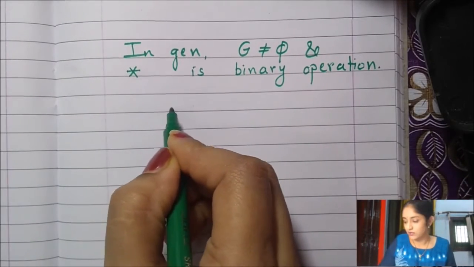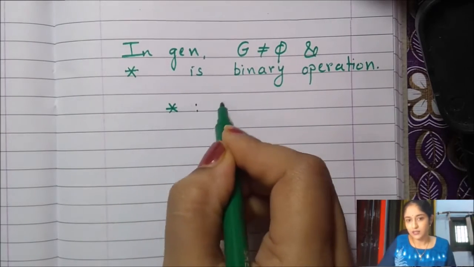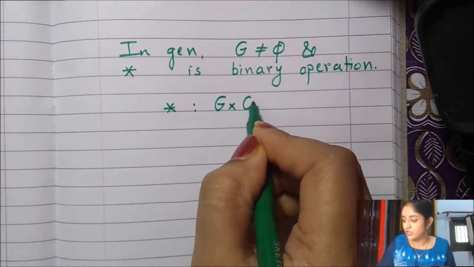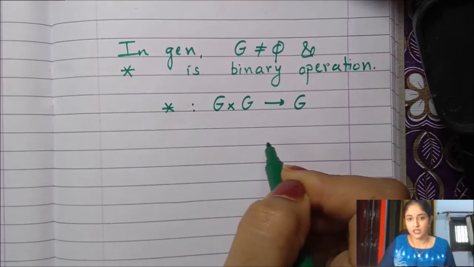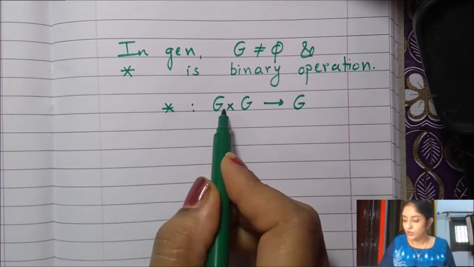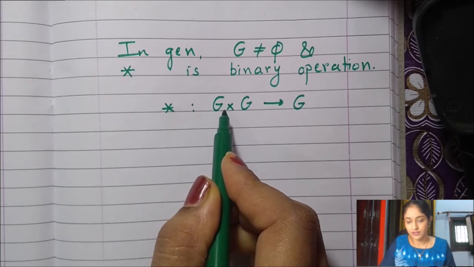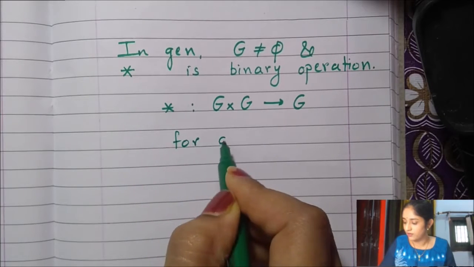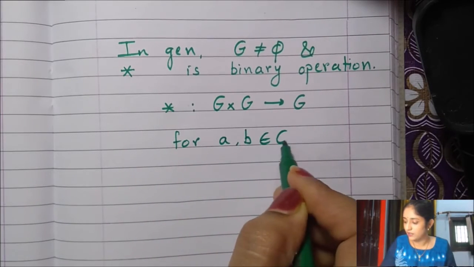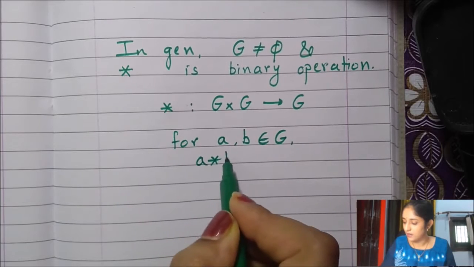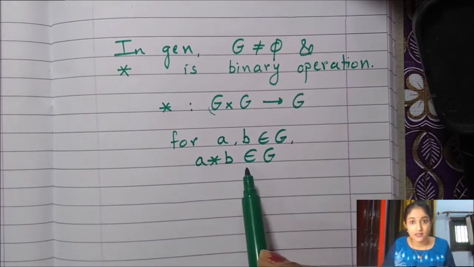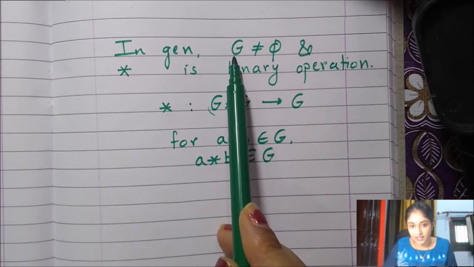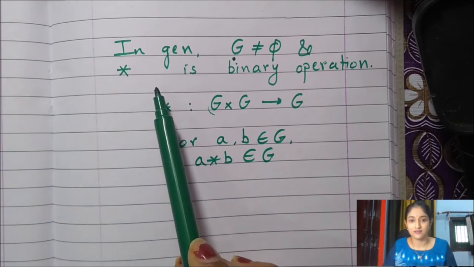A binary operation is nothing but a function from G cross G to G. So what happens is it works on ordered pairs of G, or we write for a, b in G, a star b belongs to G. This is a binary operation. This is the main requirement for our structure group. We'll need a non-empty set G and a binary operation star.